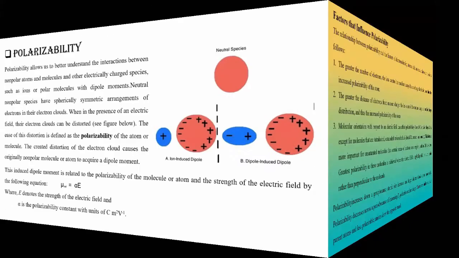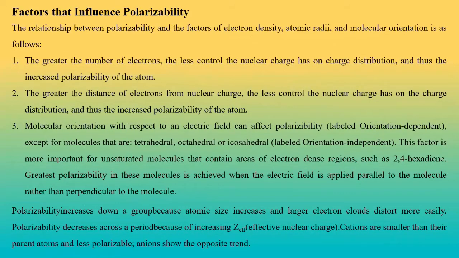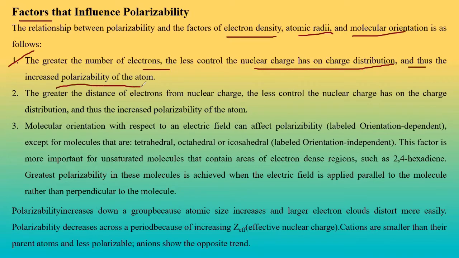Okay, so here we are having the factors that influence the polarizability of a compound, right? What are the factors? Before that, let us see what is written. This relationship between polarizability and the factors of electron density, atomic radii, and molecular orientation is as follows. Greater number of electrons, less control the nuclear charge has on the charge distribution, polarizability will be more. Now, this is 100% correct.